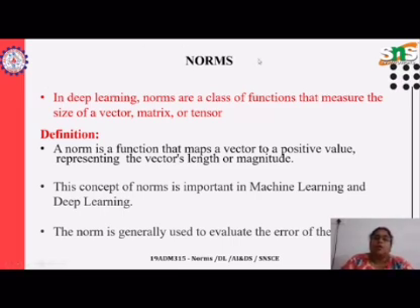In deep learning, norms is a function. We'll be using this function in Python coding; you can call the function. We always call a function to perform some task, right? So you can call this norms function. What will this function do when you use it in Python code? It measures the size of a vector, matrix or tensor. We had already discussed what a vector is, what a matrix is, and what a tensor is.